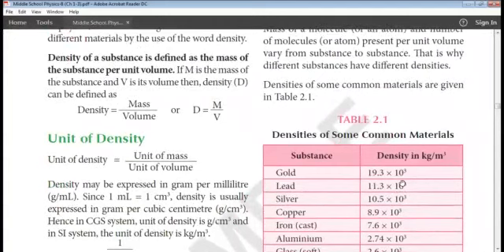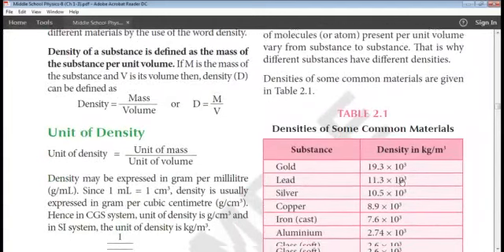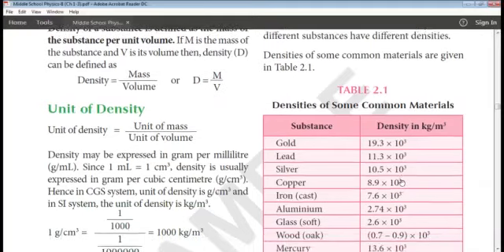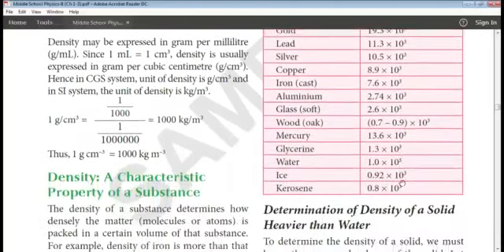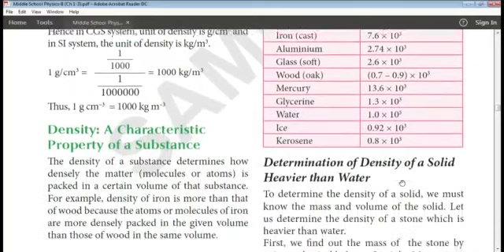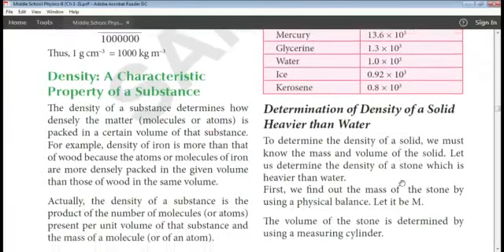Okay, here is a table in which densities of some common materials are given. It is in kg per meter cube. Please go through this. Next one is determination of density of a solid which is heavier than water.